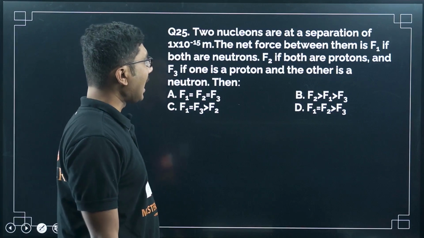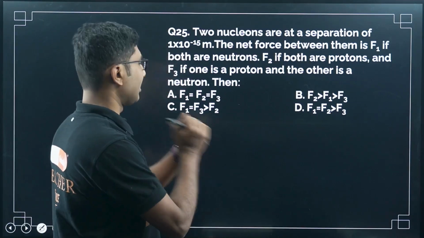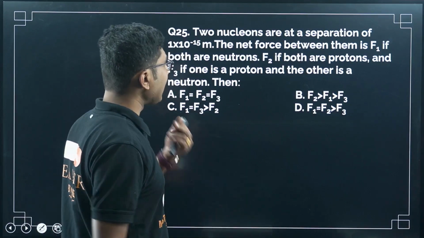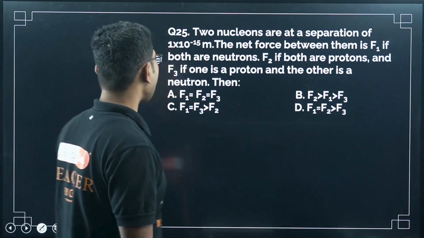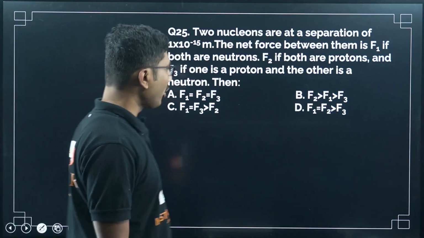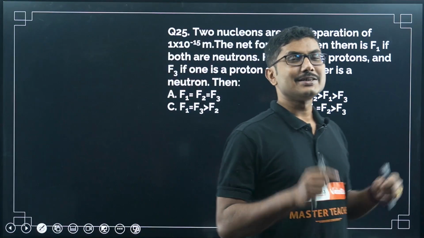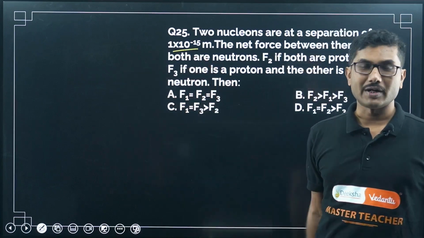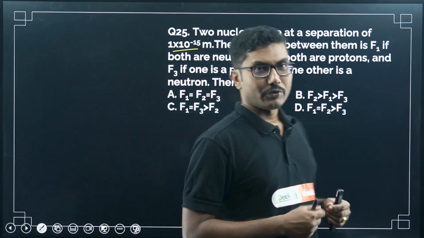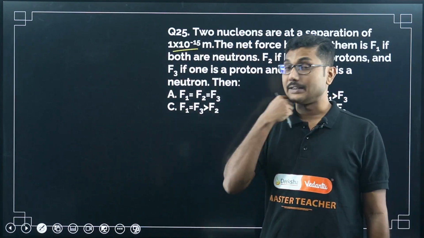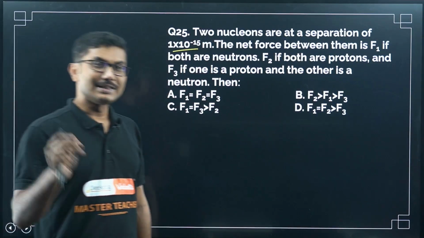Two nucleons are at a separation of 1 times 10 to the power of minus 15 meter, okay, so 1 Fermi. The net force between them is F1 if both are neutrons, F2 if both are protons, and F3 if one is a proton and another is a neutron. Then which of the following relations is correct? Now you should remember that when the distance is very small, of the order of 1 Fermi, 2 Fermi, up to 3 Fermi, nuclear forces are very active. If you are going more than 3 Fermi or 4 Fermi, then nuclear forces slowly dissipate, slowly decrease.